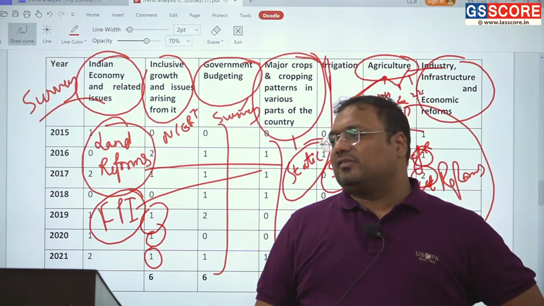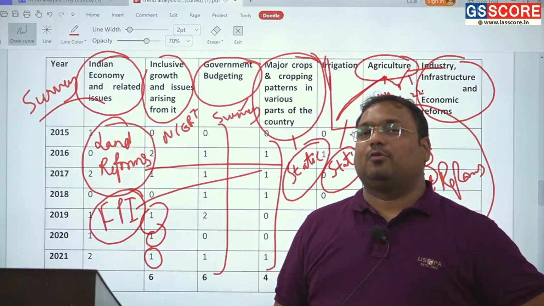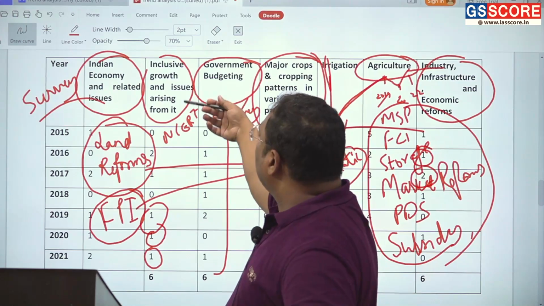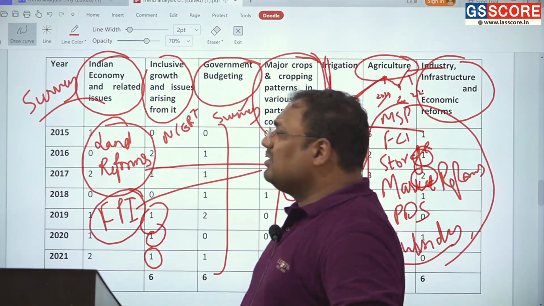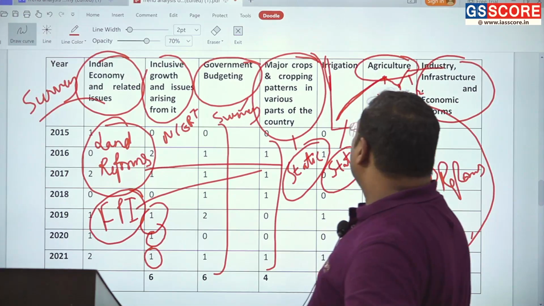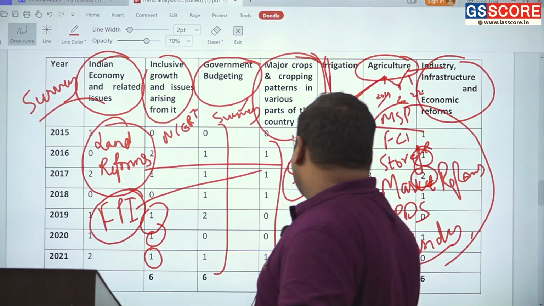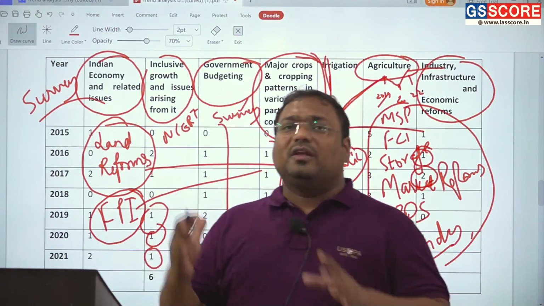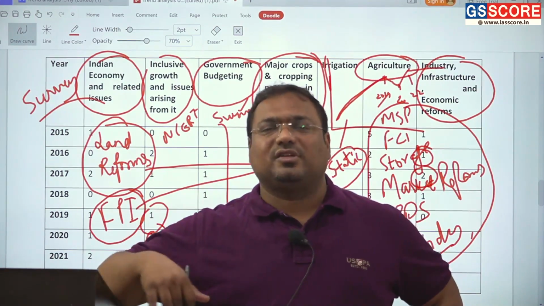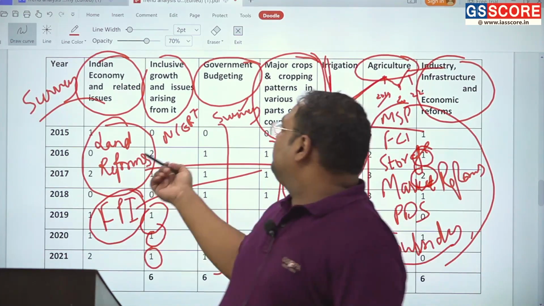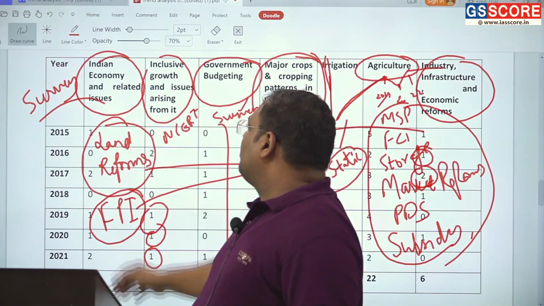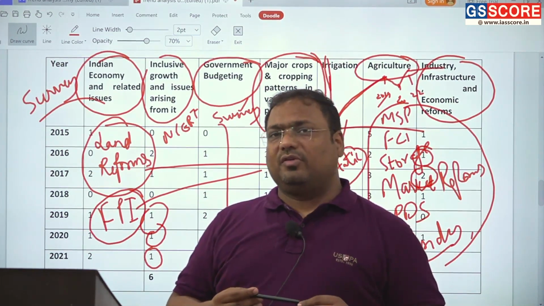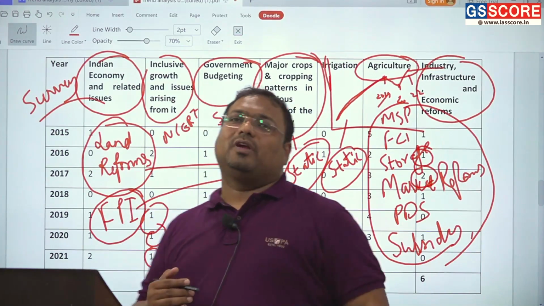What we have seen in the recent past is an increase in the number of static questions. For example, the nature of questions that have been asked in inclusive growth in the last 2 years was quite static. Similarly, the nature of questions in agriculture also, the type of questions we have seen in the last 2-3 years, were also relatively static. So the theory part, the core textbook part, its weightage is increasing with time. While the budgeting and the general performance of the economy is your most dynamic part, where the survey is very useful. So that is how we can analyze the pattern.